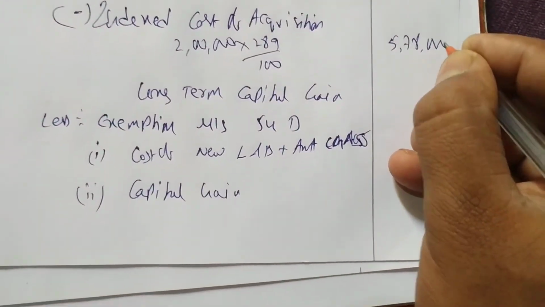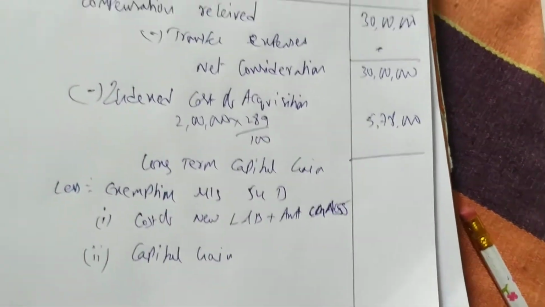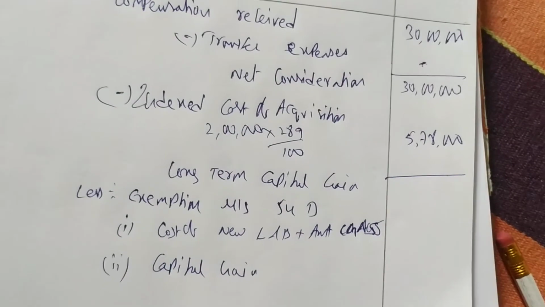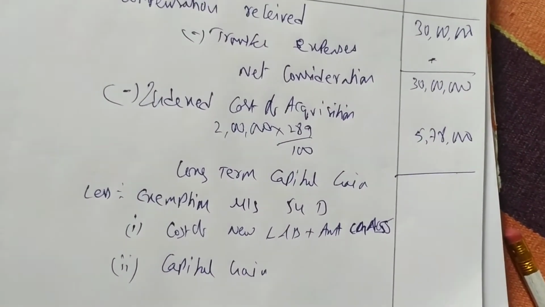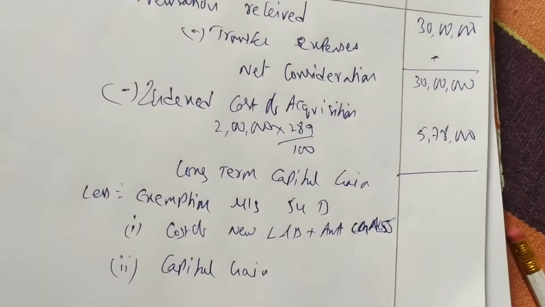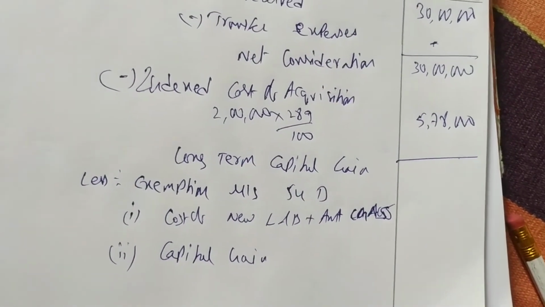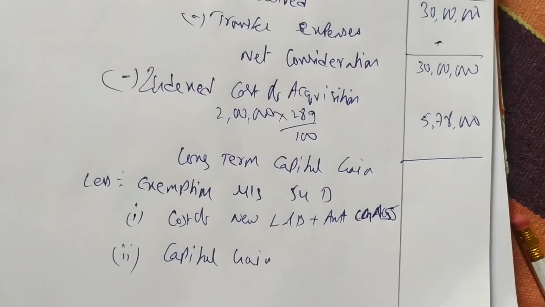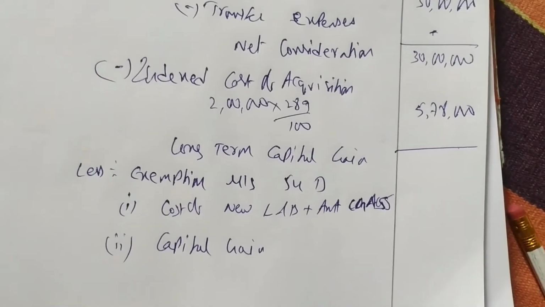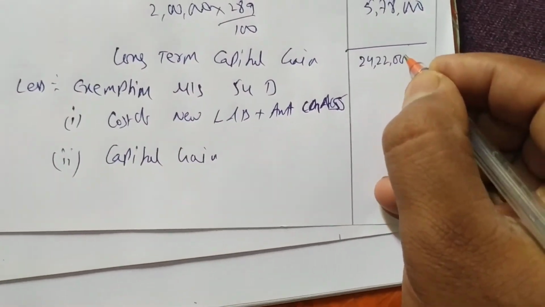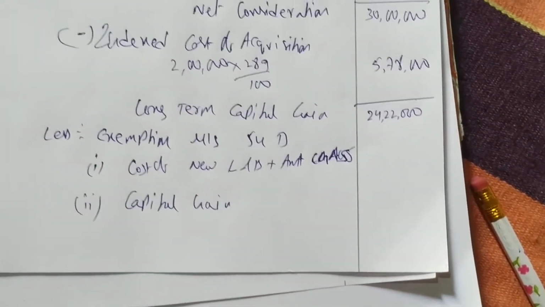If we deduct 30 lakhs minus 5,78,000, we get 24 lakhs 22,000. That is the capital gain.